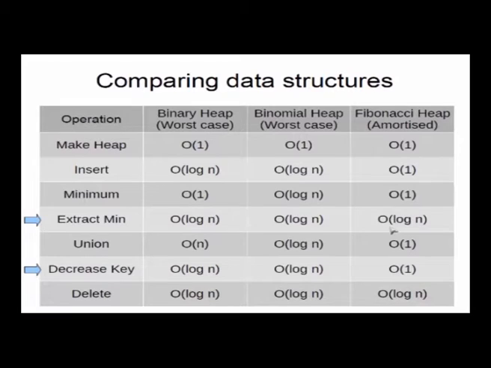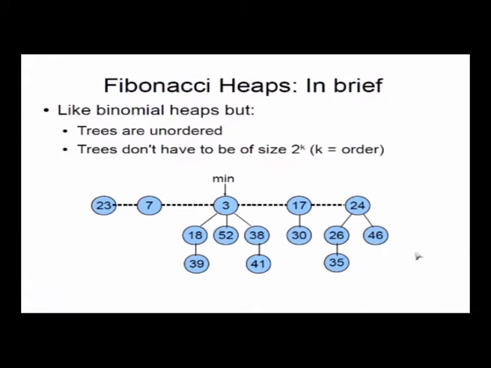Delete and extract min basically are log n. Everything else is constant time in a Fibonacci heap, in the average case. The worst case is very bad for a Fibonacci heap, right? Which we will study through a tutorial problem in tomorrow's class. But the average case is very good, okay? And usually average case is good enough for us.